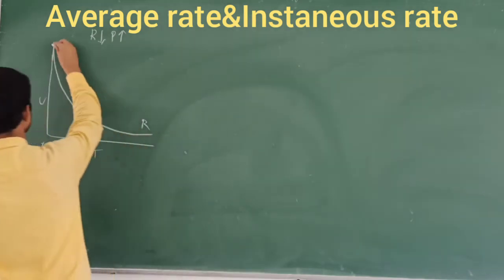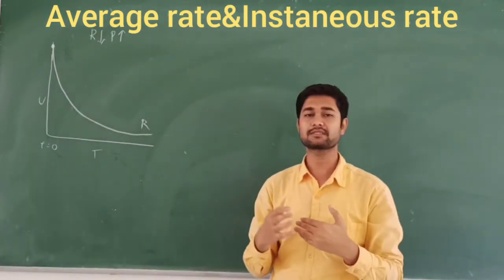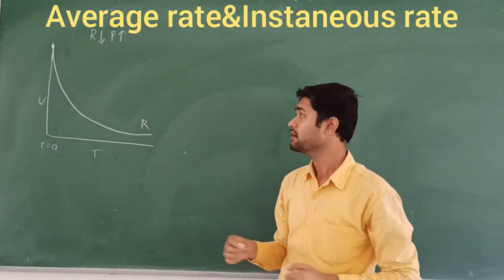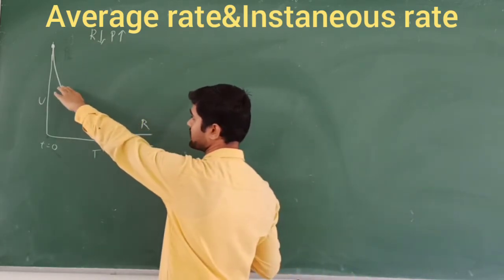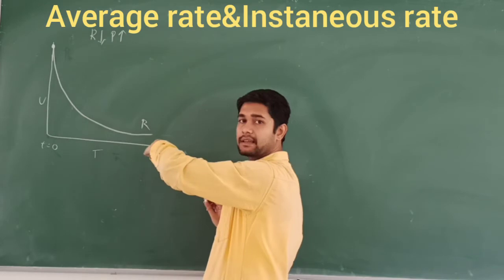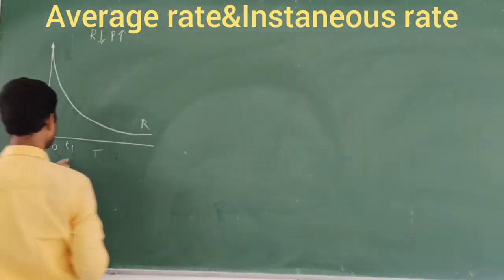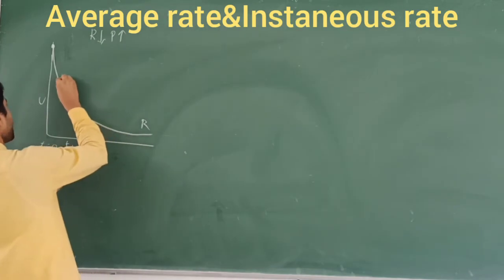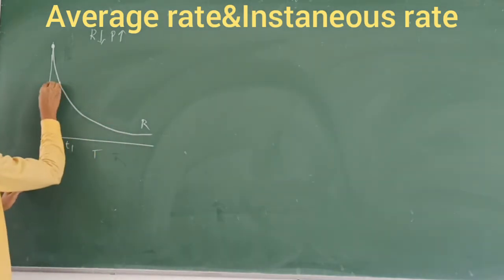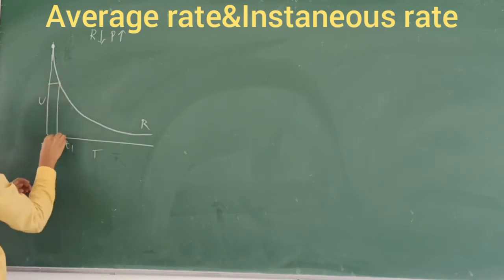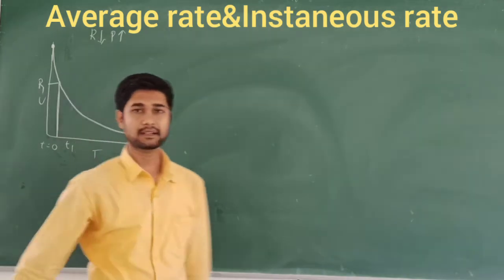The concentration of the reactant must be at its maximum here, because the reaction has not started. The time is 0. So as time increases, what happens? The concentration of the reactant goes on decreasing. Now I take the time t1. At time t1, the concentration has decreased from this much. At this point I am going to cut here, and I am going to call this R1, the reactant at t1.